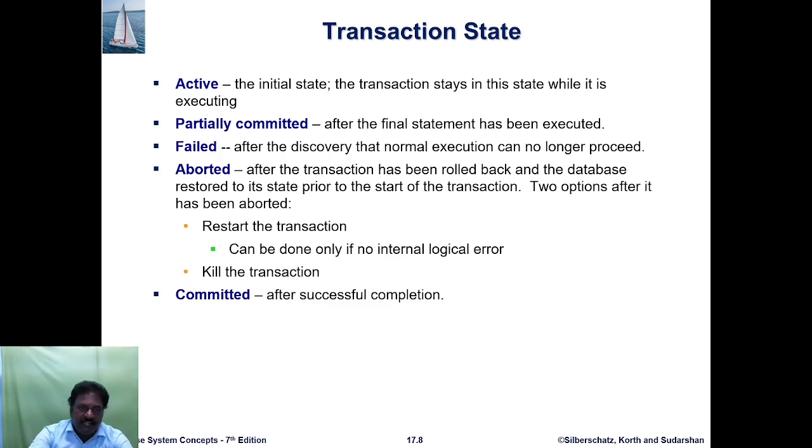Then the transaction states. Active state is the initial state; the transaction stays in this state while it is executing. Partially committed is the state after the final statement has been executed. Failed is after the discovery that normal execution can no longer proceed. Aborted is after the transaction has been rolled back and the database restored to the state prior to the start of the transaction.